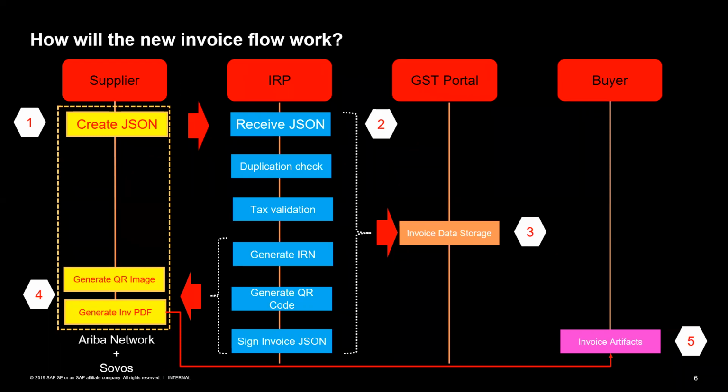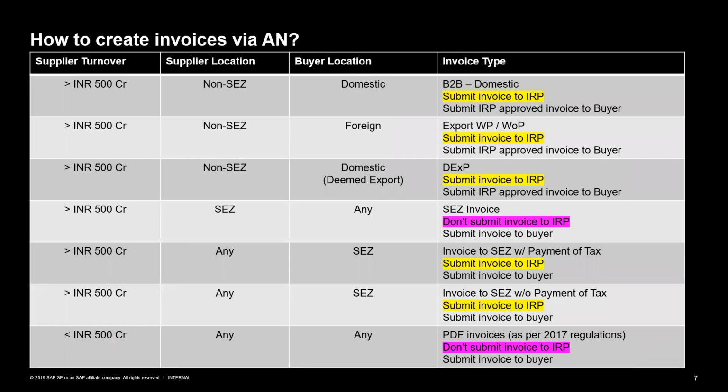So all of those validations which can stop the invoices from being successful at the IRP, most of these are taken care of at the Ariba network level. But then there are certain hard level validations which are taken care of at the invoice registration portal itself, right? So we will talk about that in the live demo.